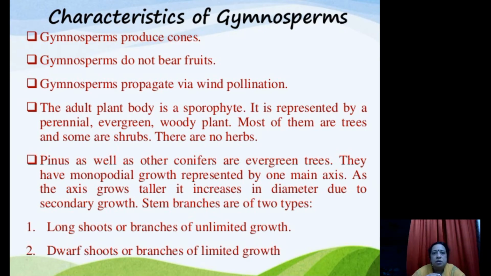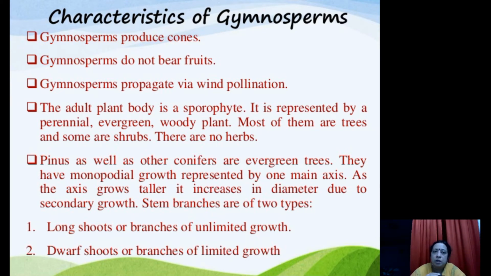Now the first characteristic feature which we can see over here is that gymnosperms produce cones. What are these cones? Cones are the reproductive structures found in gymnosperms. Reproductive structures means male cones or female cones which are used for fertilization purpose. Male cones are also called microsporophylls, whereas female cones are also called megasporophylls.